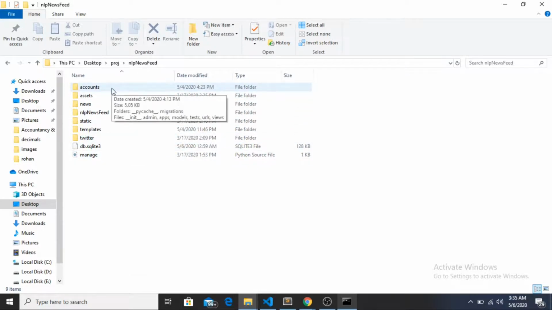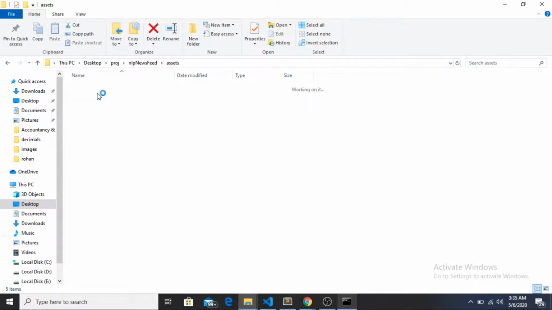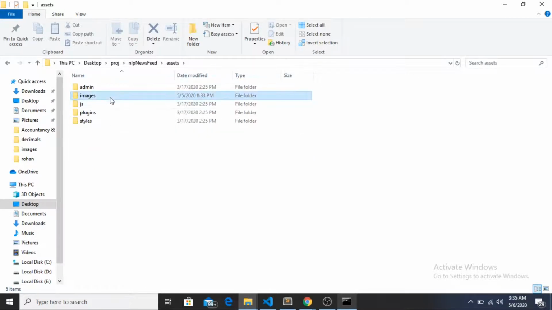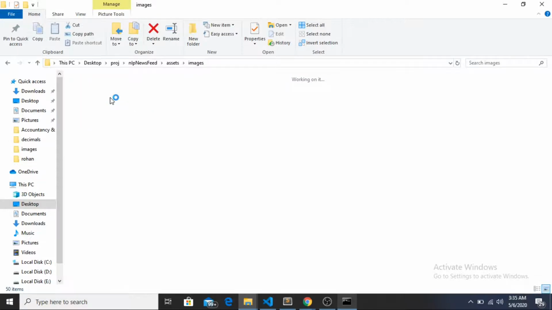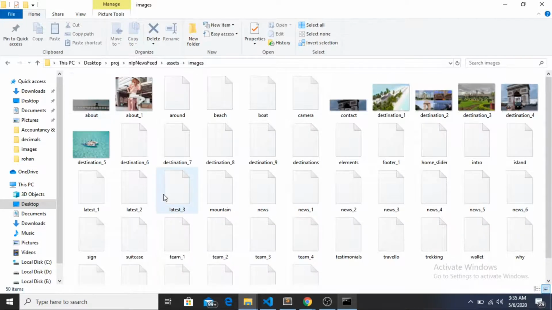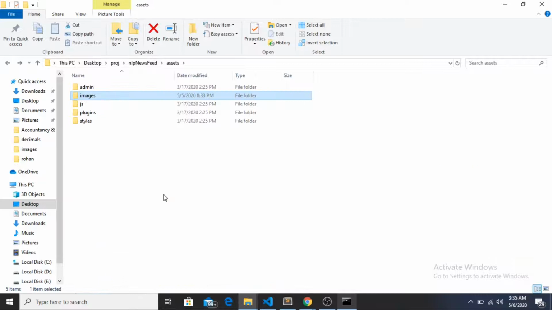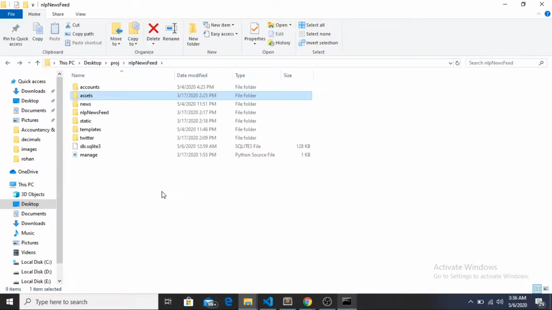This folder accounts is for managing all the accounts for the login and registration processes. Assets contain all the images, JavaScript, styles, which means CSS, and there are some plugins installed also. These are simple things which are there in assets.